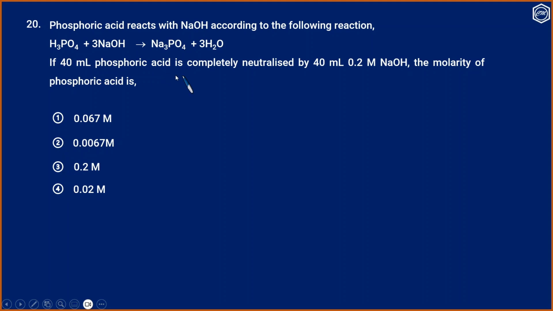We know phosphoric acid is a tribasic acid, so we can use the relation 3 into M1V1 is equal to 1 into M2V2. 3 is the basicity of phosphoric acid and 1 is the acidity of sodium hydroxide. Therefore, M1 is equal to 1 into 0.2 into 40 divided by 3 into 40, and that is 0.067. So option 1 is the correct answer.